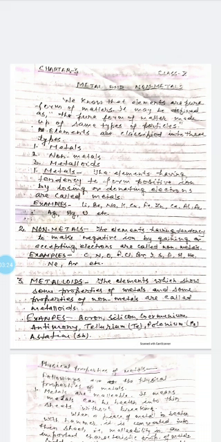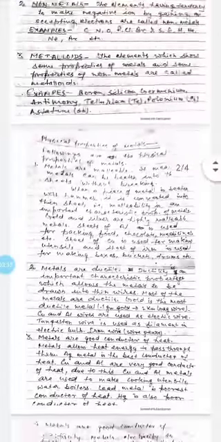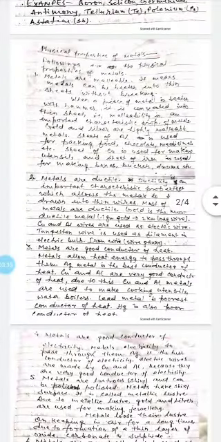explain the physical properties of metals. The first characteristic property of metals is malleability. Malleability is the ability of a substance due to which it can be converted into thin sheets by hammering. It means when metals are beaten, they are converted into thin sheets without breaking.